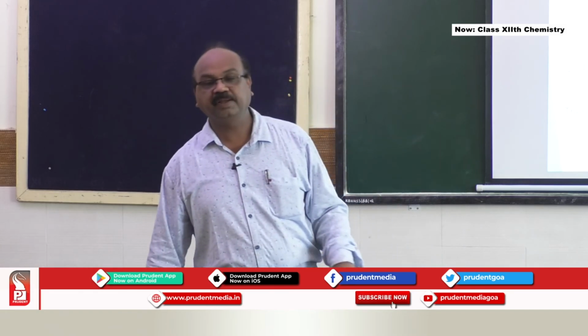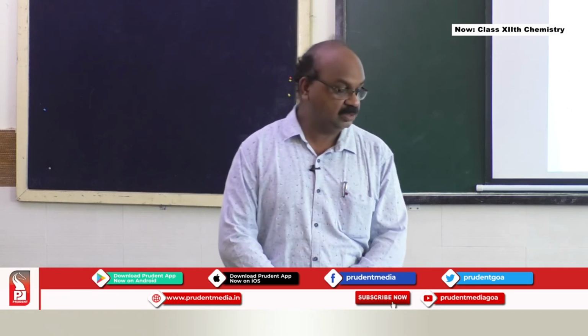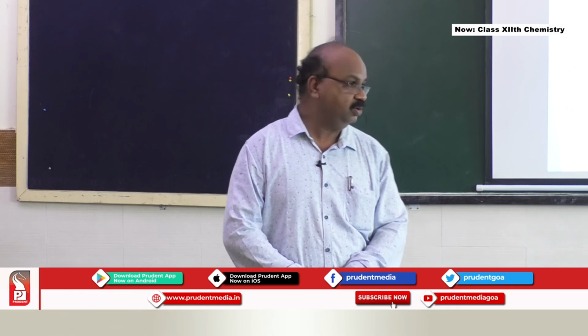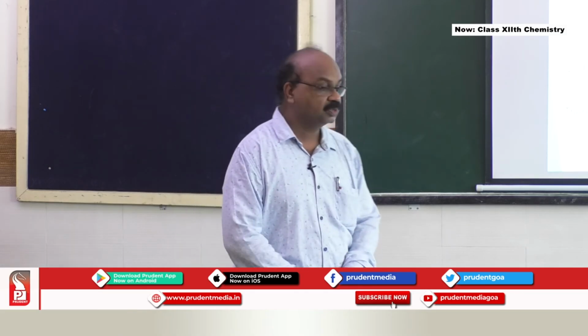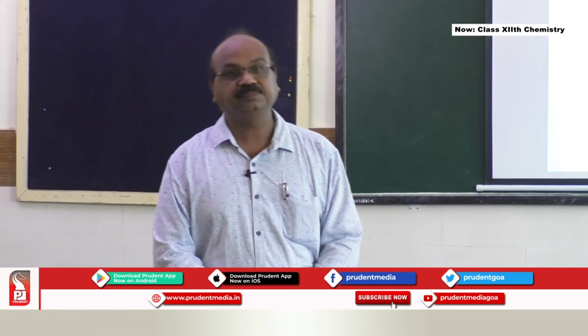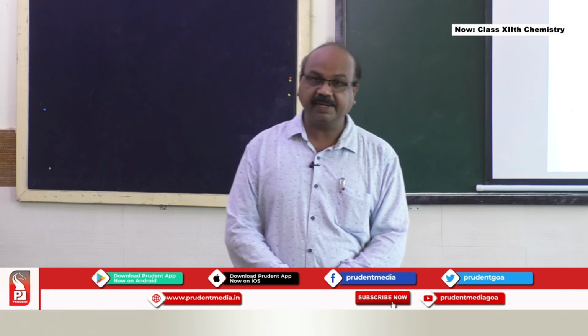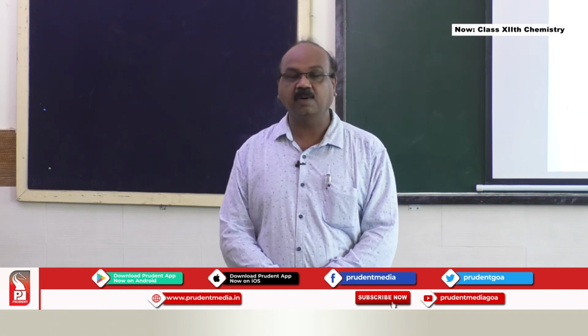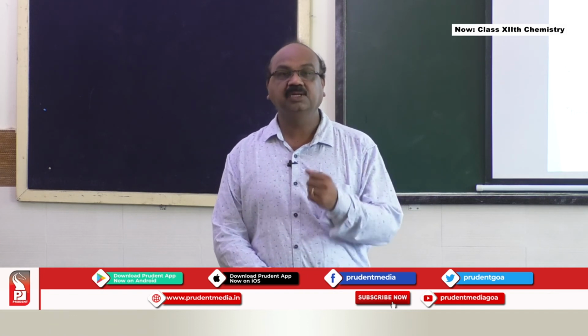Then, a very important law, Faraday's first law and Faraday's second law. Let me tell you what is Faraday's first law. The amount of any substance deposited or liberated at any electrode is directly proportional to the quantity of electricity passed through the electrolytic solution. That means the amount of substance that is liberated or deposited depends on how much electricity is passed through the solution.